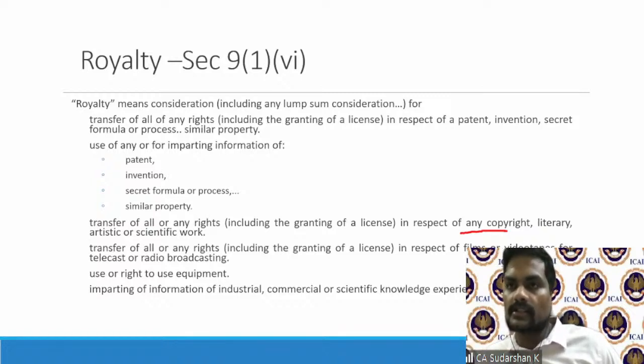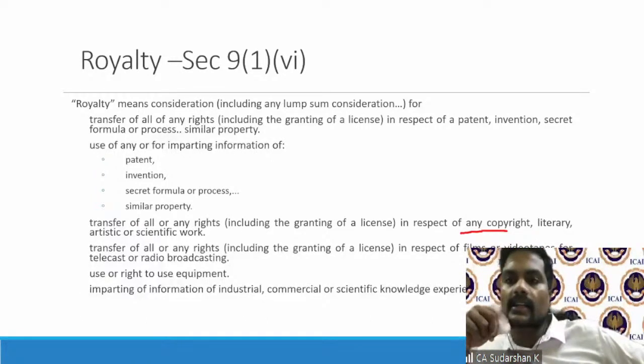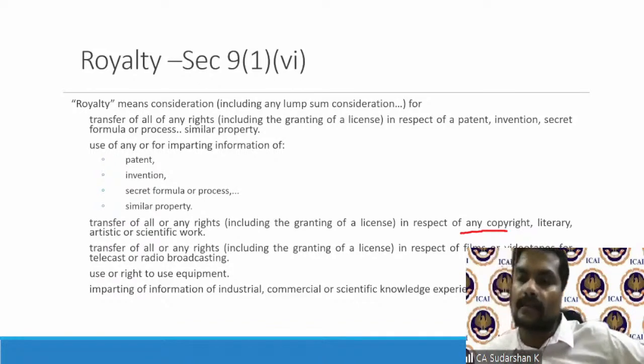I told you Explanation 4 came after a lot of litigation, because taxpayers contended that it was mere use of software. For example, I buy a database software just to see what the number of companies in India are, for a market survey. The contention of the taxpayers is that it is only mere use of a database. What they mean by copyright is that you should be in a position to further use it and exploit it.